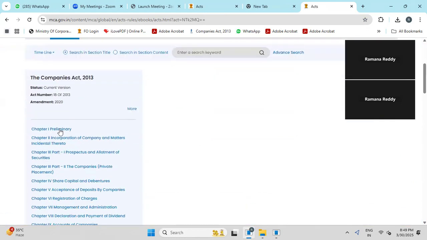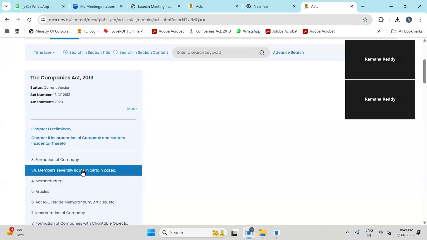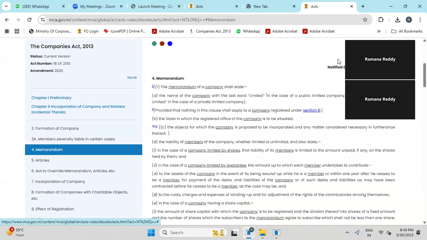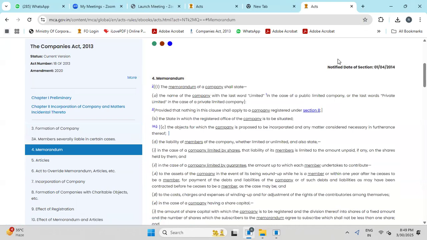Then here you can see the first chapter is Preliminary. Chapter 2 is Incorporation of Company and Matters Incidental Thereto. Click here. Then here Section 4 is Memorandum. Section 4 is Memorandum of Companies Act 2013. See, the Memorandum of Company shall state the name of the company. So what does the memorandum contain?